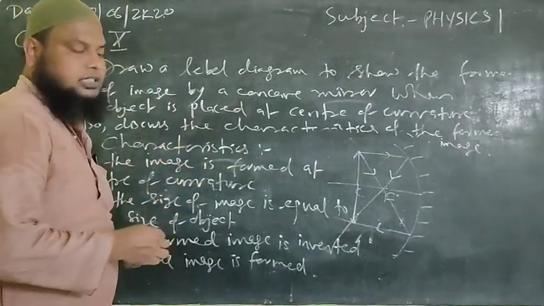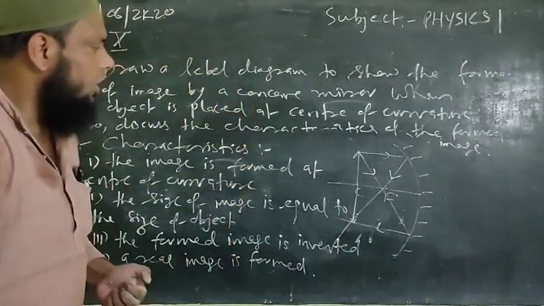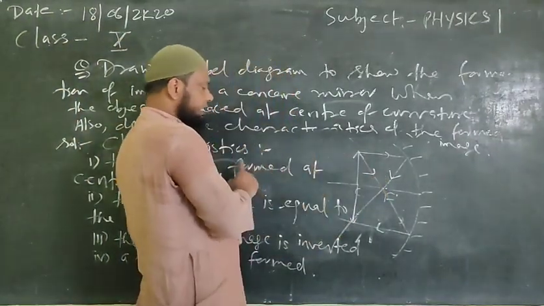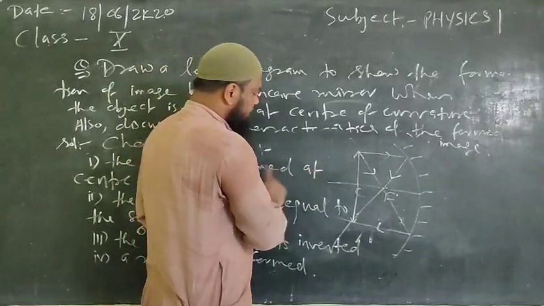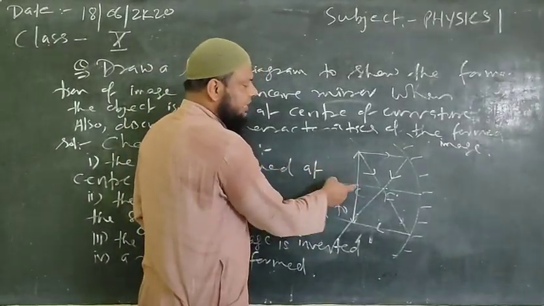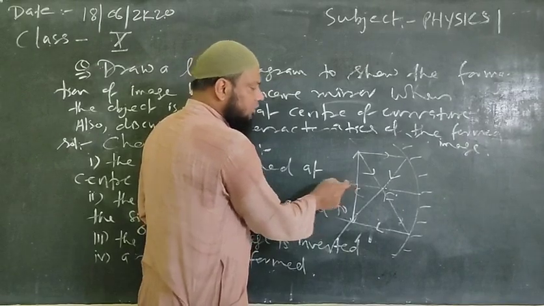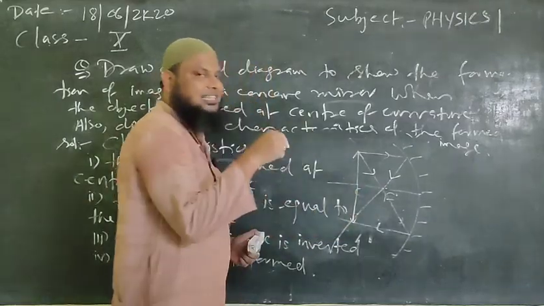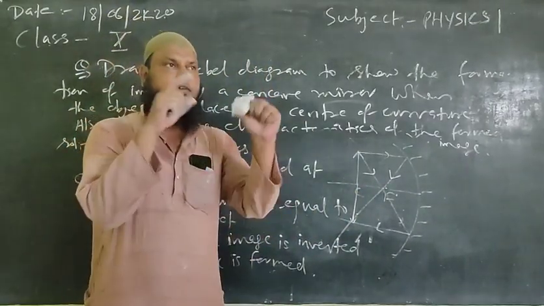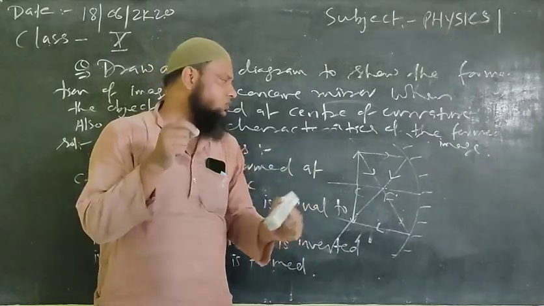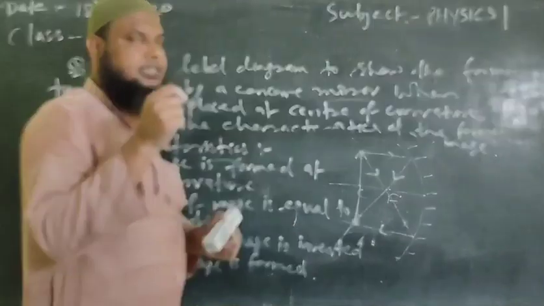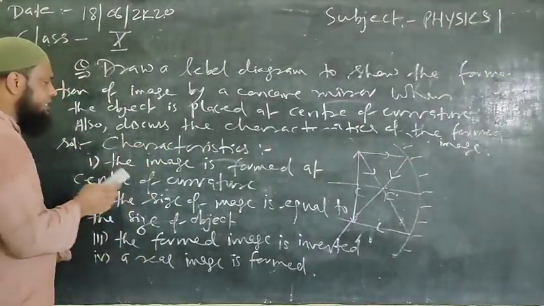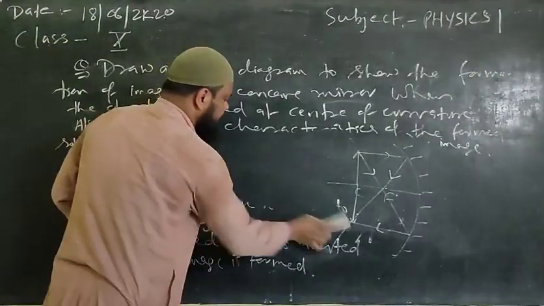Next, now we'll take the next case, whereby we'll place this object in between focus point and center of curvature. First we placed the object at infinity, then between infinity and center of curvature. After that, in the third case, we placed the object at the center of curvature. Now we are bringing this object in between focus point and center of curvature, and for that case we'll find the level diagram for the formation of image, as well as discuss the various characteristics of the formed image as we have discussed in the previous part. So let's see the fourth case.